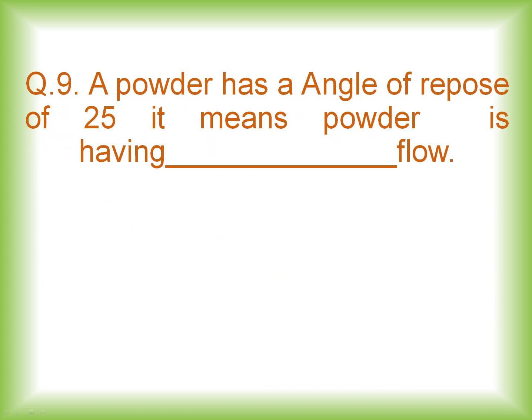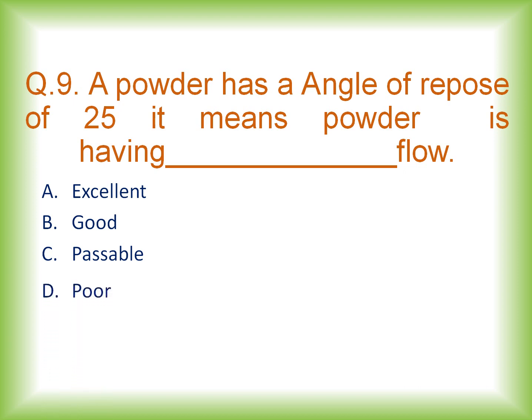Question number 9. A powder has an angle of repose of 25. It means the powder is having dash flow. As you know, angle of repose is one of the parameters to study the flow properties of a powder. For this question, the 4 options given are option A, excellent, option B, good, option C, passable, option D, poor.